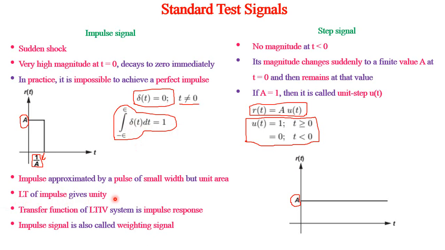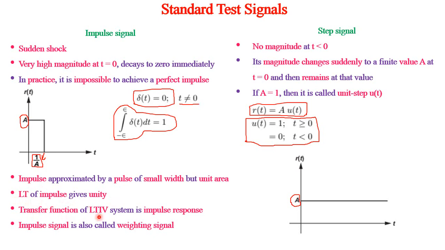That is what I said. So delta of 0 is 1. Only at t equal to 0 it occurs. So therefore, Laplace transform of that is, what is Laplace transform? Integral 0 to infinity f of t e power minus st dt. So f of t, that is delta of t, occurs only at t equal to 0. Therefore the integration becomes simply a pointing function. So Laplace transform of impulse is 1.